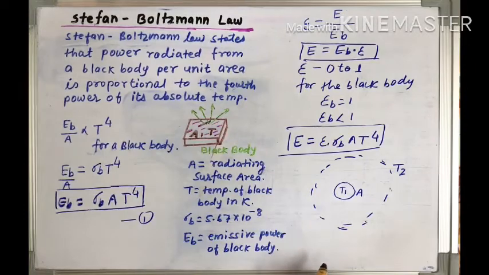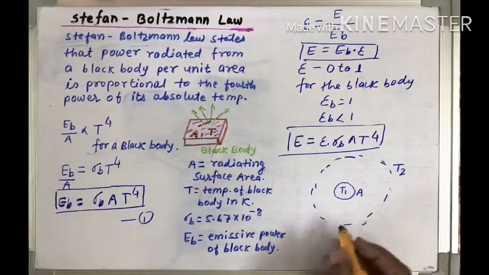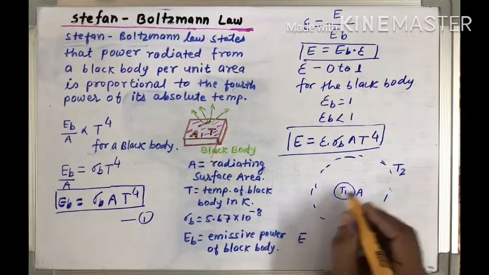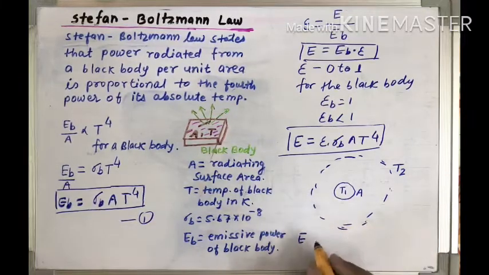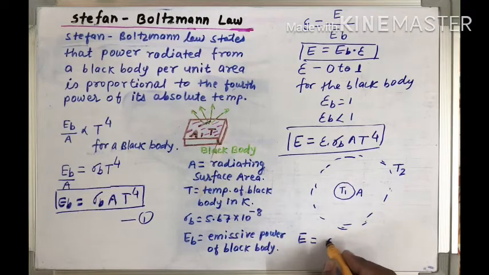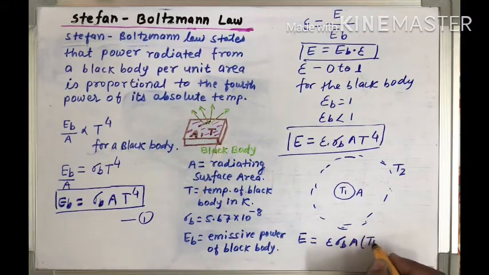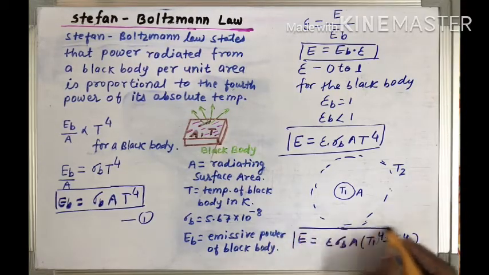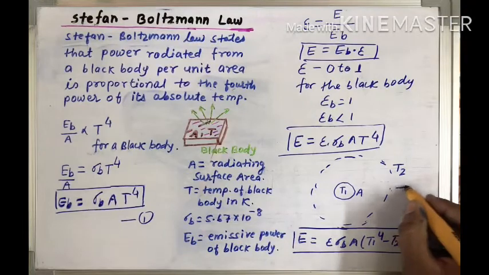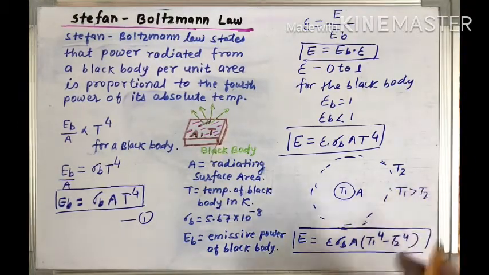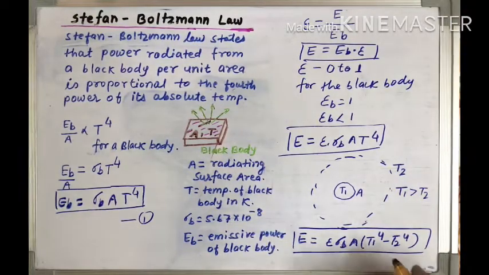In that condition, we can say that the total heat exchange between these two bodies would be given as E is equal to epsilon sigma B A into T1 to the power 4 minus T2 to the power 4. In this condition, we are assuming that T1 is greater than T2.